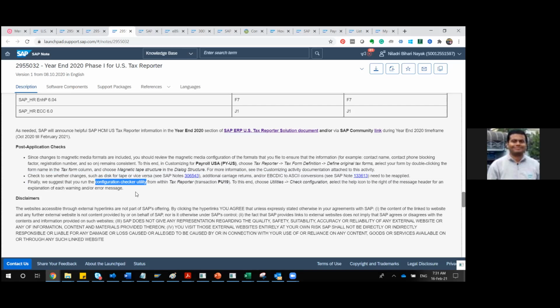After that, if you get any error or warning messages, you have to report to SAP, saying this is the note we have referred to, and as per this note, you have to tell the steps. Whenever you raise an SAP ticket, you say these are the steps we followed, and at the end of the 5th step we got this error and couldn't proceed. You also mention the message, the transaction code, and which utility you have chosen.